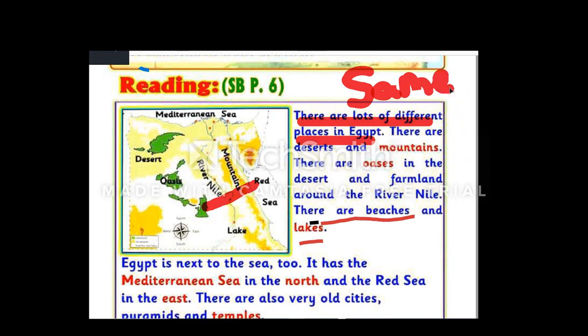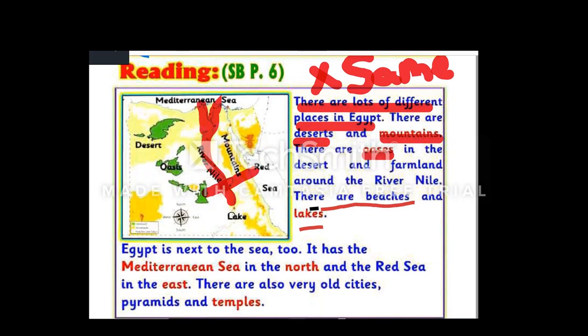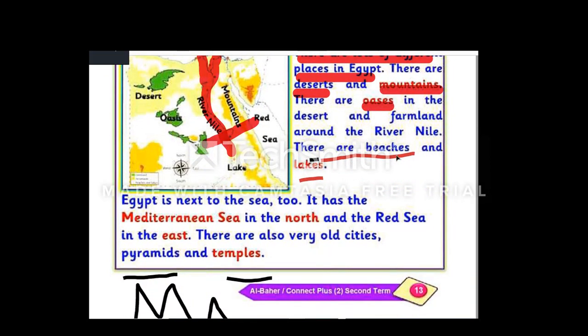There are desert, number 1, and mountains, number 2. There are oases in the desert and farmland around the river Nile. Here is the river Nile. We can find a lot of farmland. There are beaches and lakes.